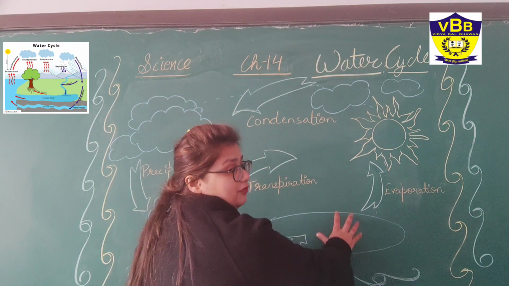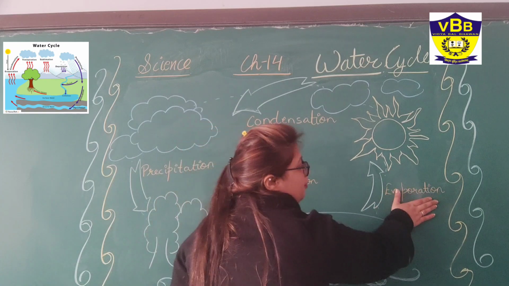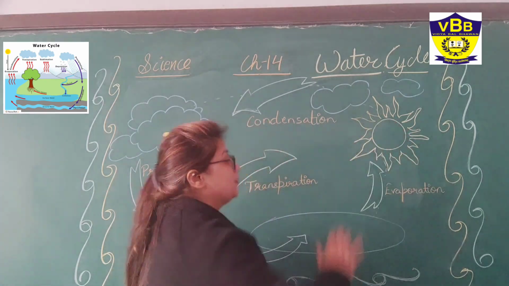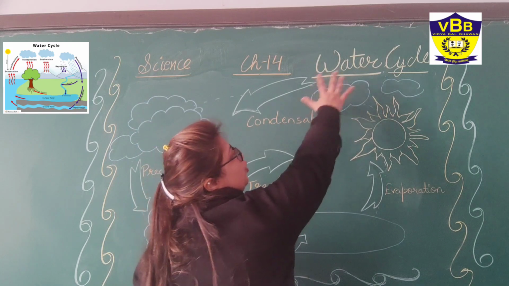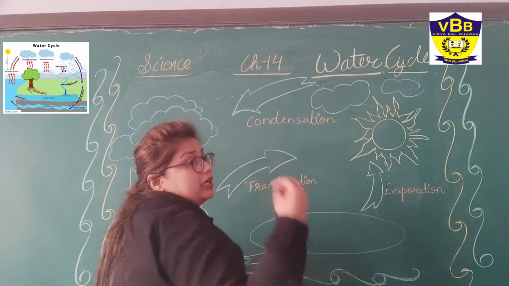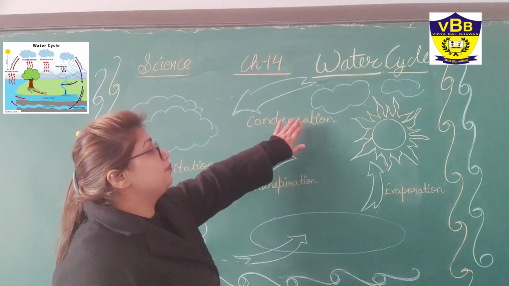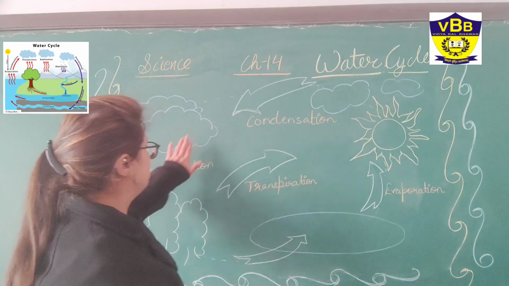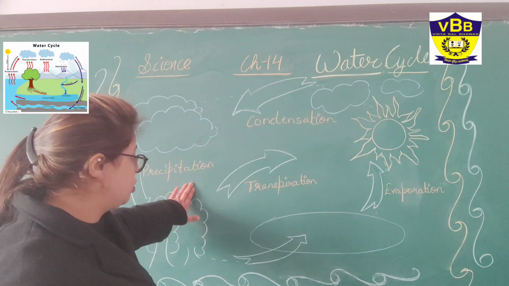See, if there is a lake, the water of the lake is being evaporated due to the sunlight, and that water vapor, because it is light, goes into the sky and forms clouds. And when clouds are not able to hold the water, they give you precipitation, that is rainfall, snowfall, or hailstorm.